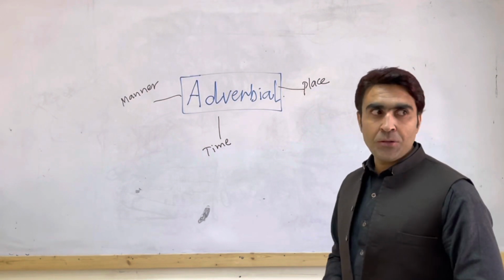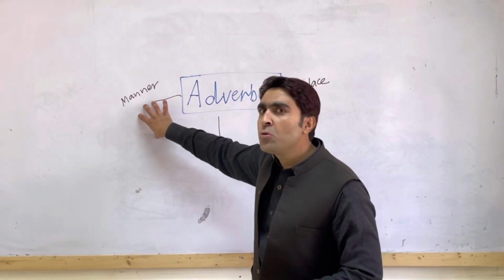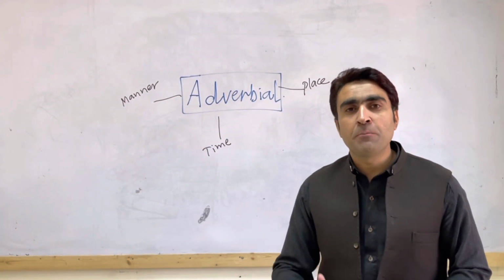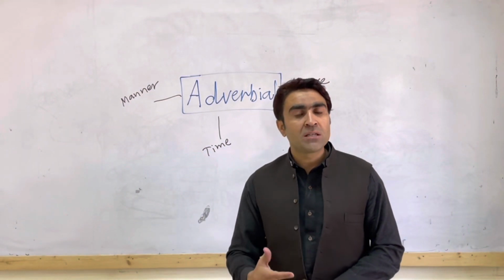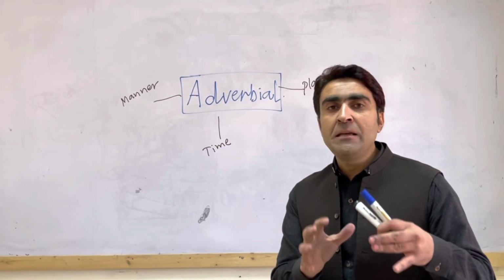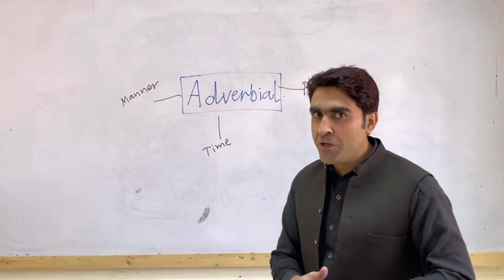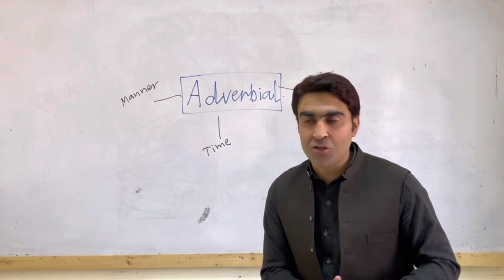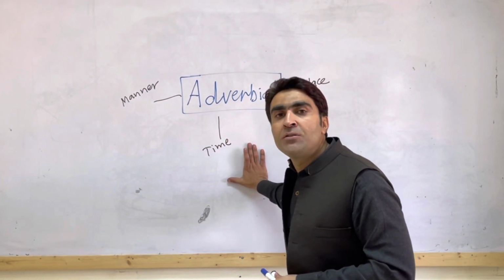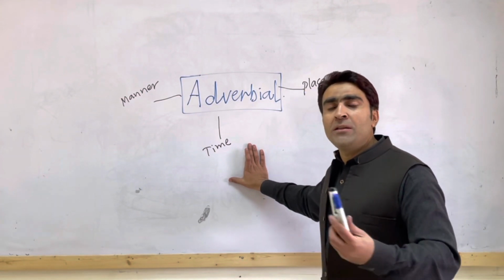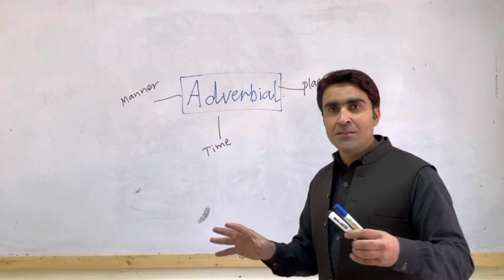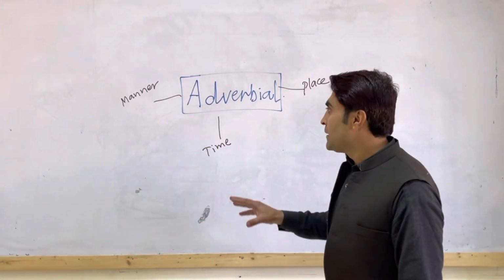I would say to you, how do you do a work? How do you do an activity, for example? How do you write? How do you play? How do you sit? These questions demand the manner in which a particular person is performing a particular action. When do you go? When do you plan to go to Equator, for example? Or when do you want to go to the United States of America? When do you take breakfast? The answers of these questions demand time.